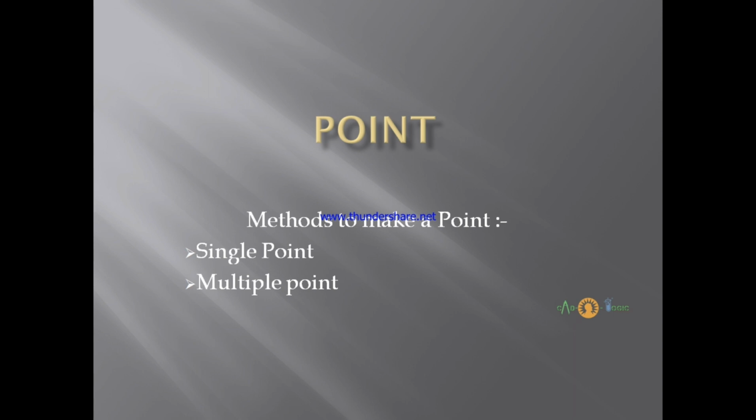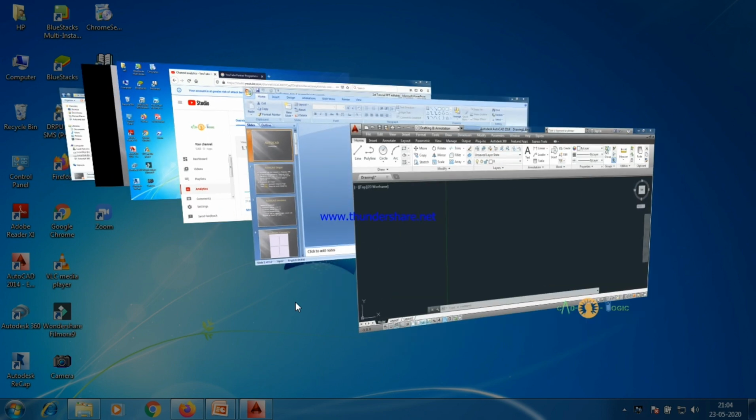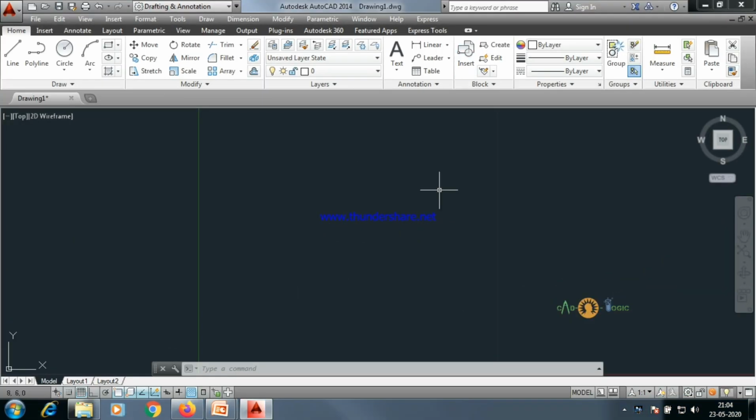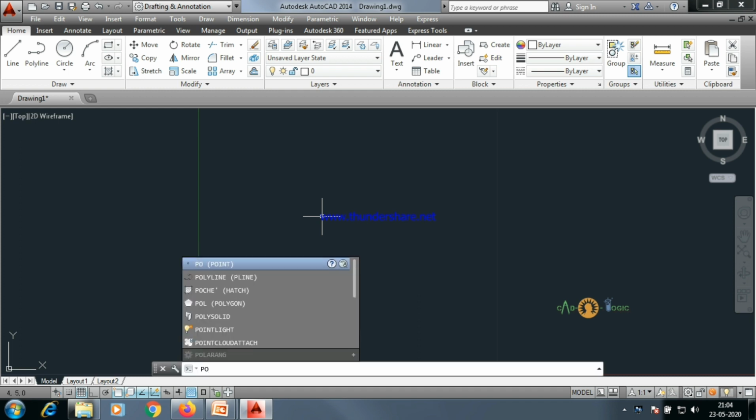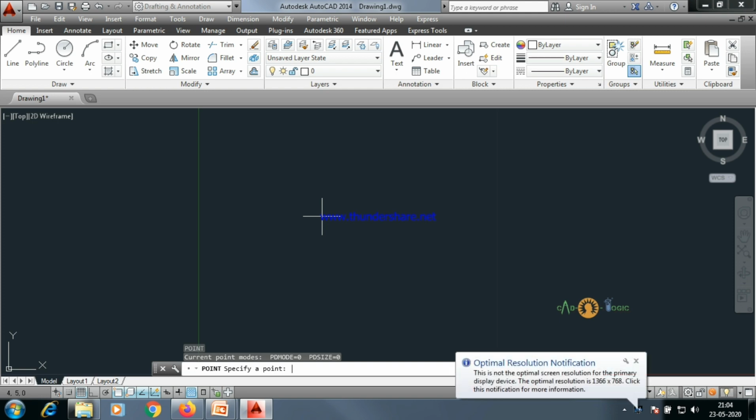There are two methods to make a point in AutoCAD. First is single point. Second is multiple point method, right? So we'll be starting with single point method. Command is PO enter. It's asking us a point, a coordinate value basically.